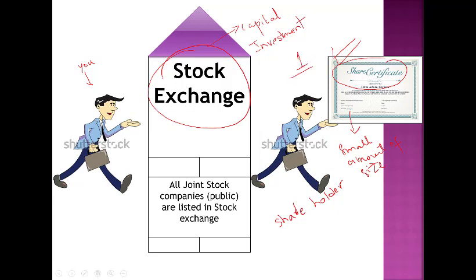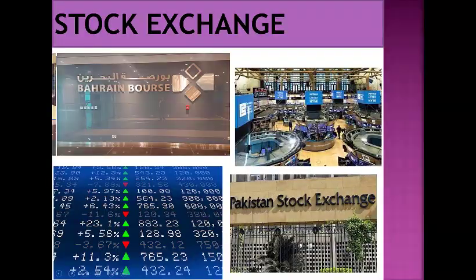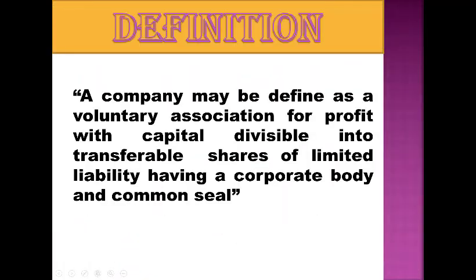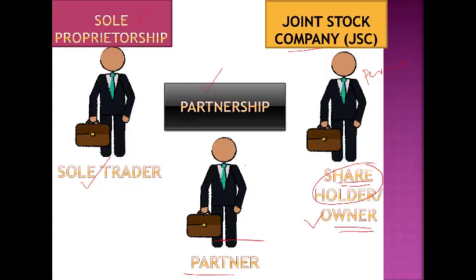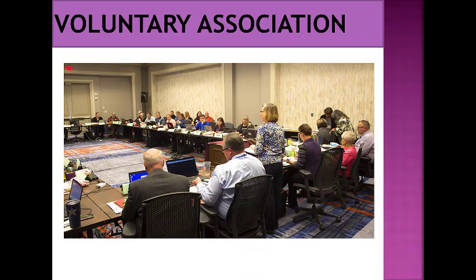That is why, going back to the definition, it is written here: capital divisible into transferable shares. Why is the word divisible here? Because each share is of small amount, and these shares are transferable. For example, if you don't want to keep the share with you anymore, you can go to the stock exchange again and sell your share. So that is how we become a shareholder, an owner in a joint stock company.